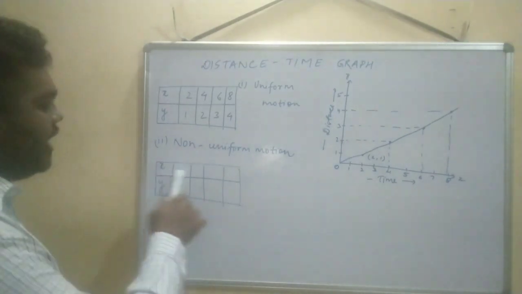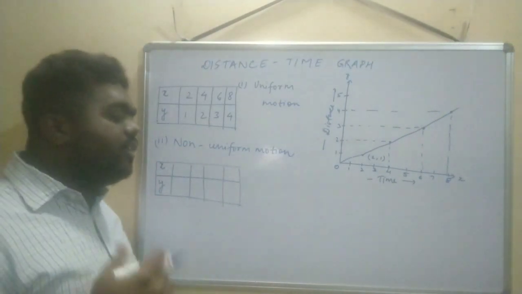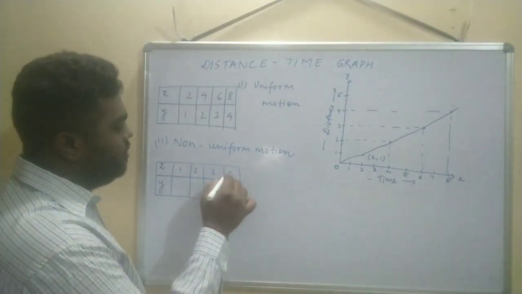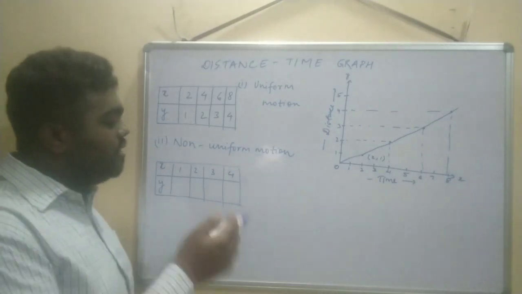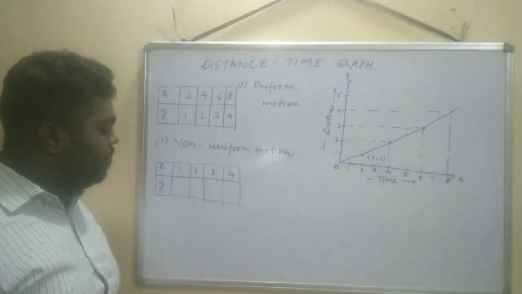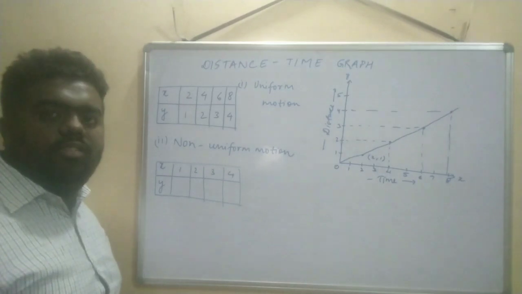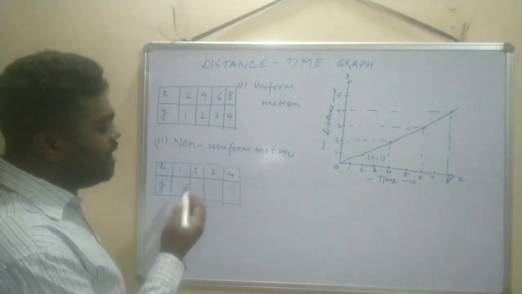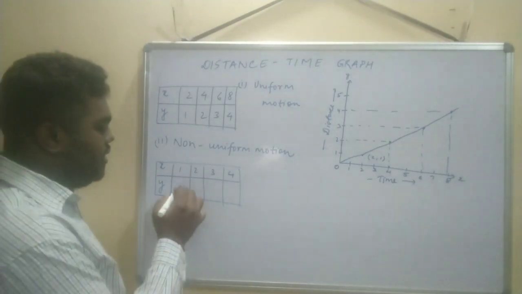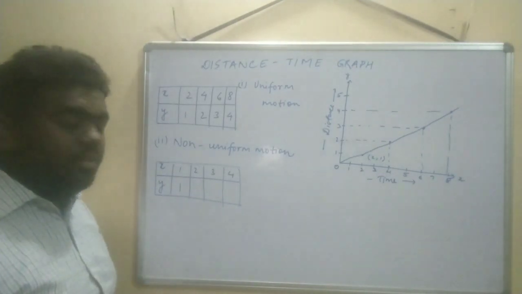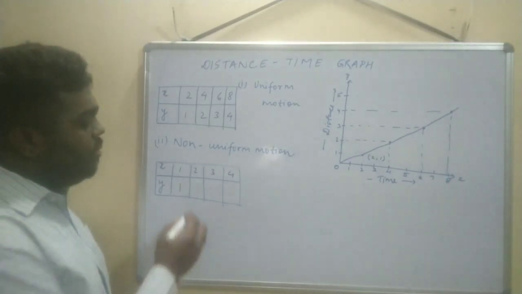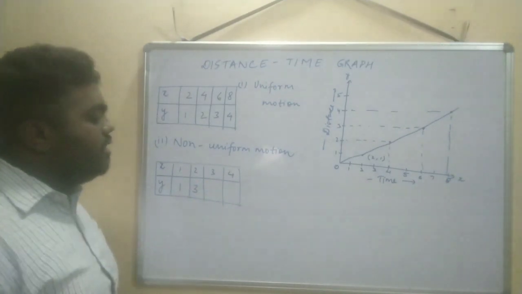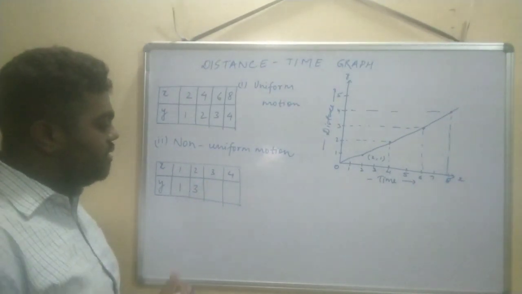The x-axis is the time axis, so we need to take equal time intervals: 1, 2, 3, 4. That is 1 hour, then the second hour, third hour and fourth hour. But the distances are unequal. In the first hour, let the body cover 1 kilometer only. In the second hour, let the body cover 3 kilometers. Then in the third hour, let the body cover 5 kilometers.